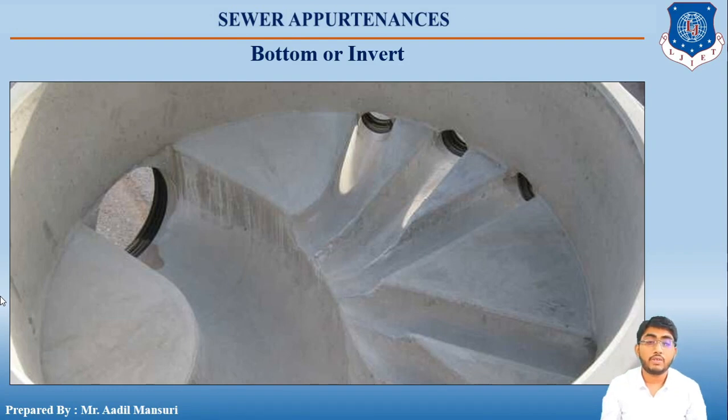Okay, and above the horizontal diameter, the sides of the channel are extended vertically up to the crown of the sewer as shown in the figure, and top edges are rounded off and made to slope towards the channel to form benching. The slope provided for benching varies from 1 in 10 to 1 in 6. Benching enables the floor of the chamber to be drained of backup wastewater.